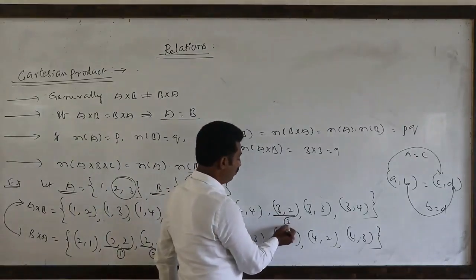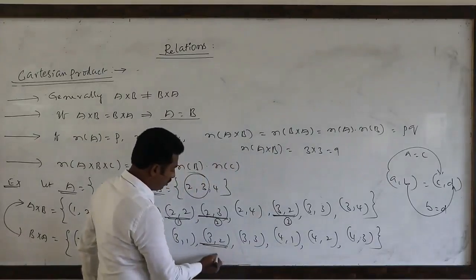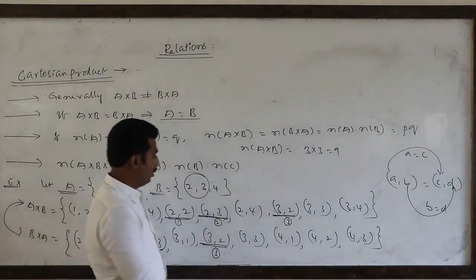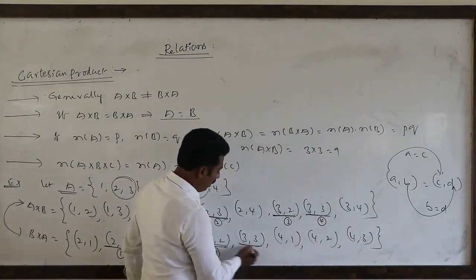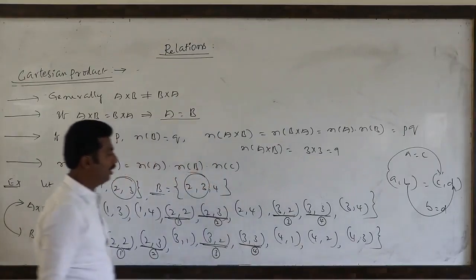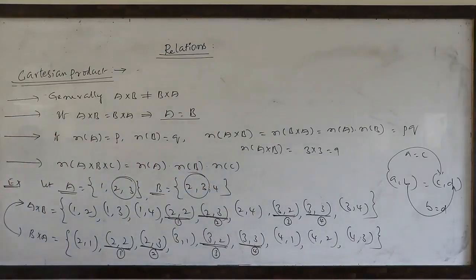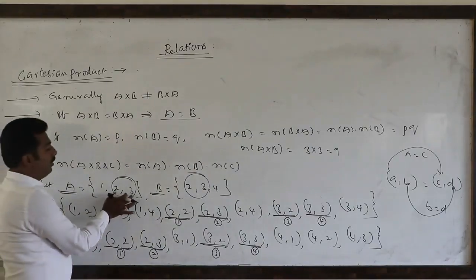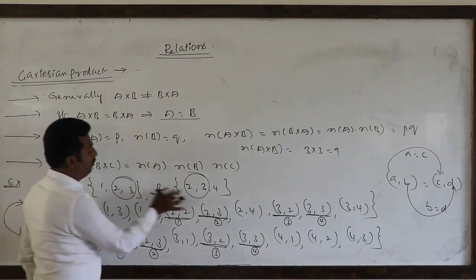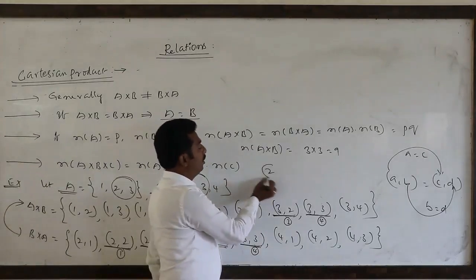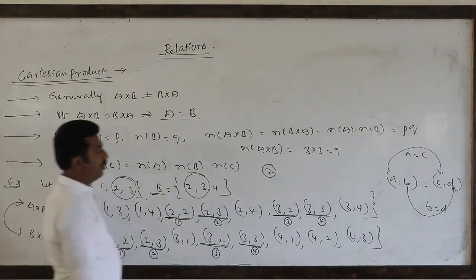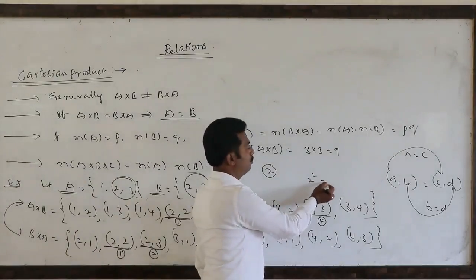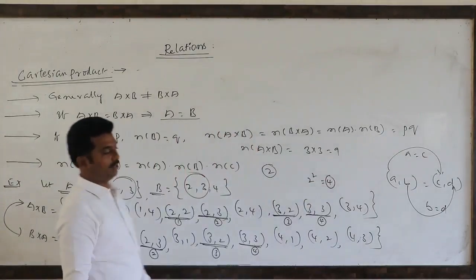Then (3,3), this is the fourth ordered pair, here also. No other pairs are equal in both A cross B and B cross A. Number of elements common in both A and B means 2 elements. So the number of ordered pairs common in both A cross B and B cross A is 2 square, so 4 ordered pairs in common.